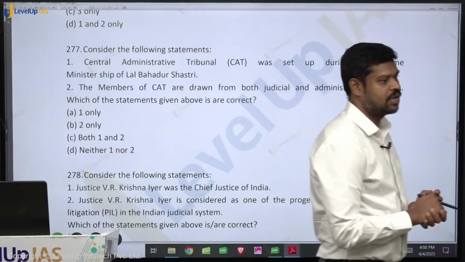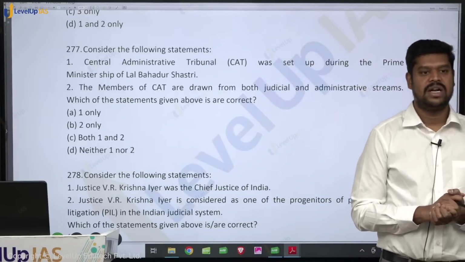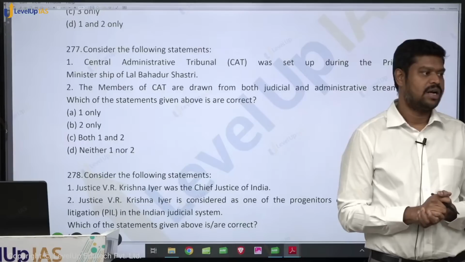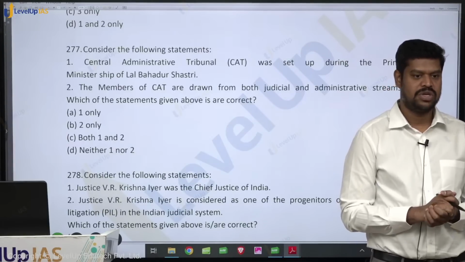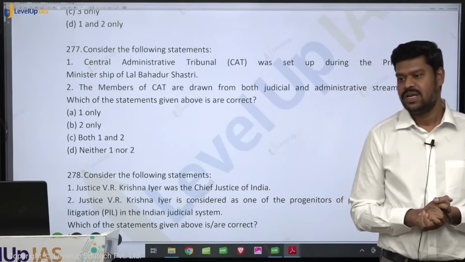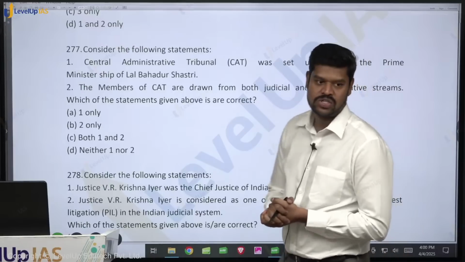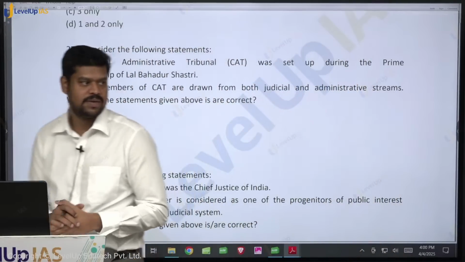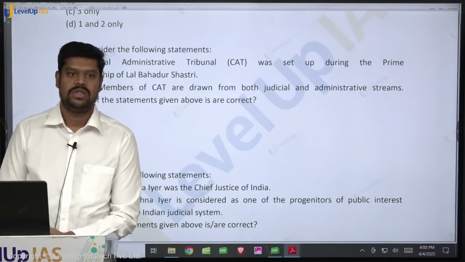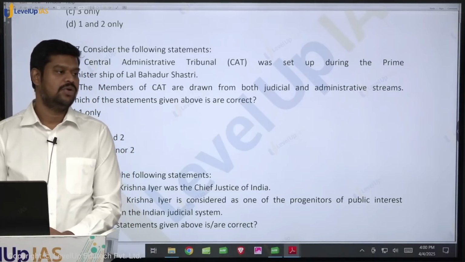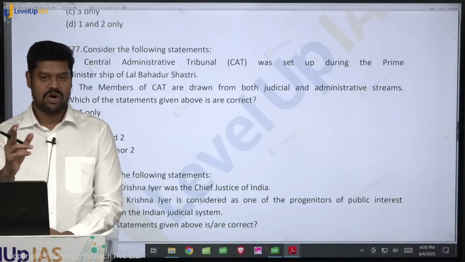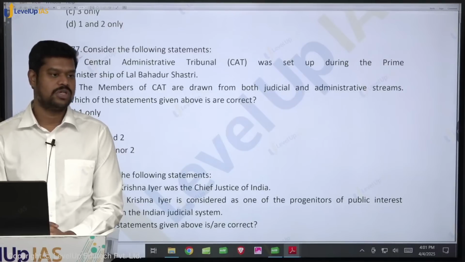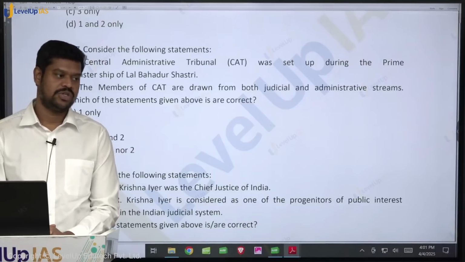which led to the establishment of the Central Administrative Tribunal by the center and the State Administrative Tribunals by the states. And based on which article in the constitution are they established? Article 323A of the constitution. So therefore, is the Central Administrative Tribunal a constitutional body? Is it a constitutional body, or a statutory body, which type of body is it? If you look into Article 323A, it says that the parliament shall have the power to make a law, and by that law they can allow for the establishment of what is called an administrative tribunal. So therefore, the administrative tribunal in our country is only a statutory body.